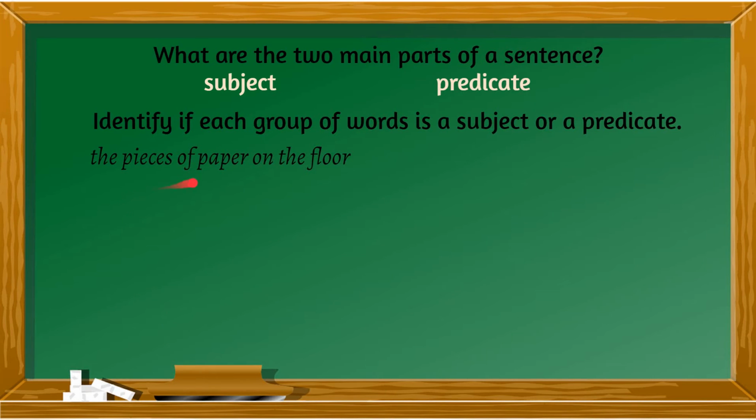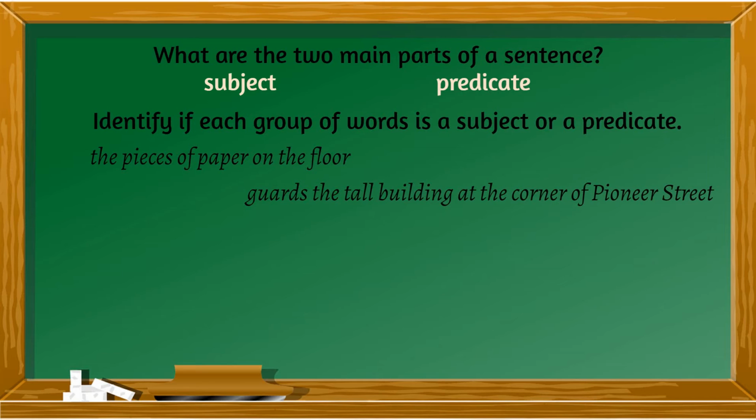Okay, let's try to identify if the following groups of words are subject or predicate. The pieces of paper on the floor. Do you see a verb? No, so it's a group of words with nouns, right? Therefore, this can be a subject of your sentence. You can complete that to make a sentence.